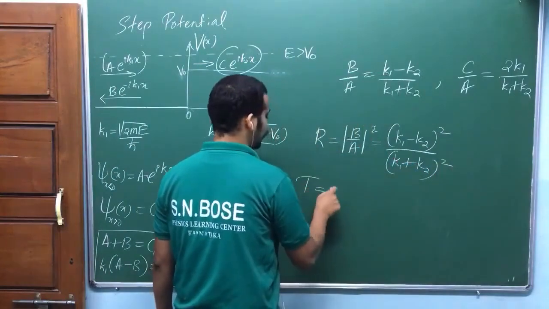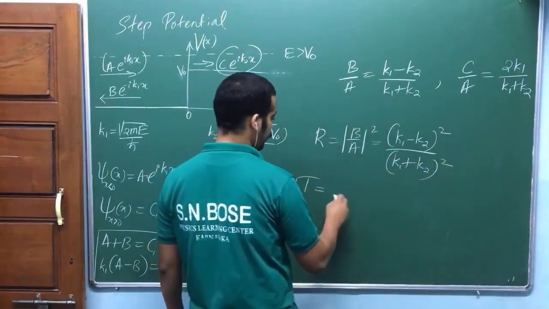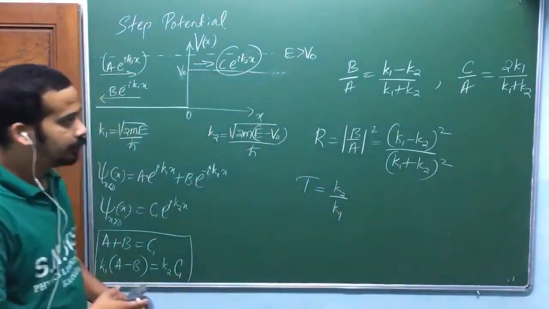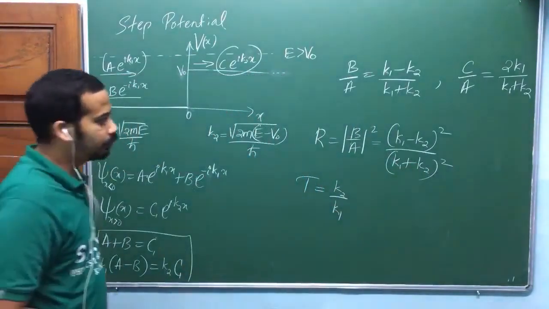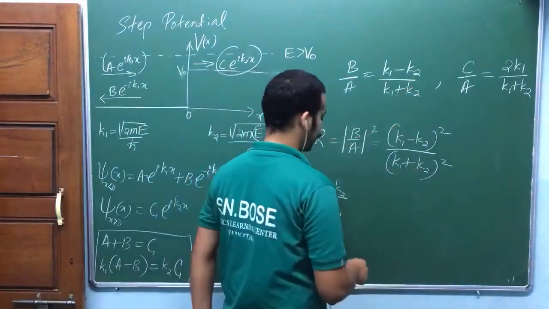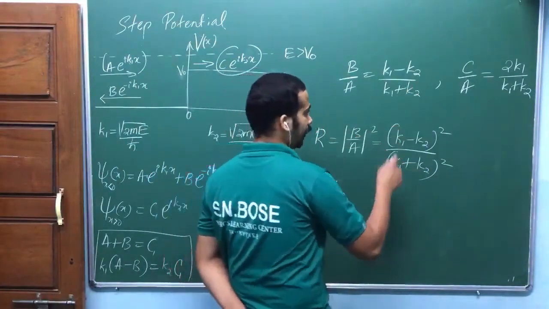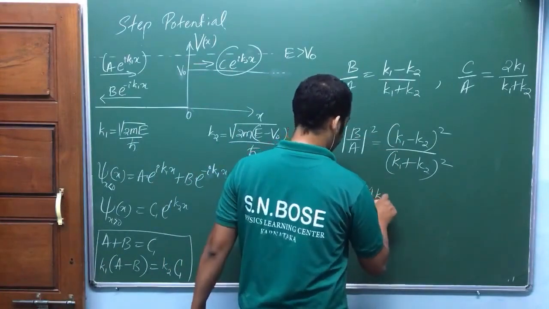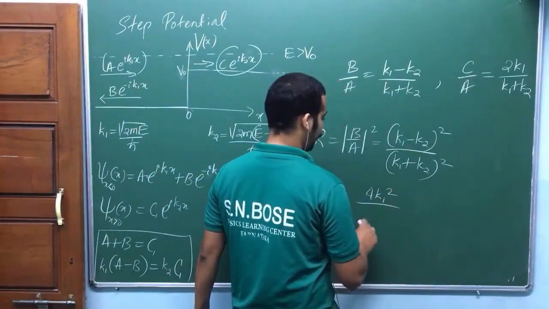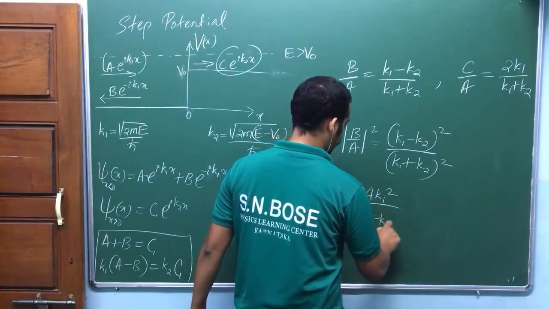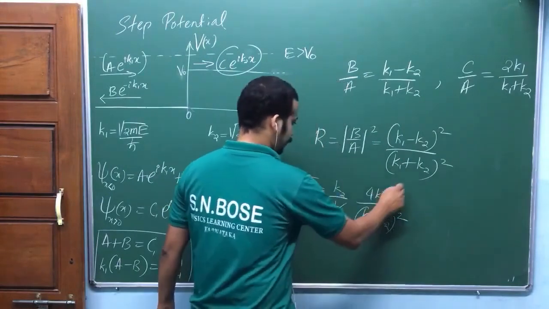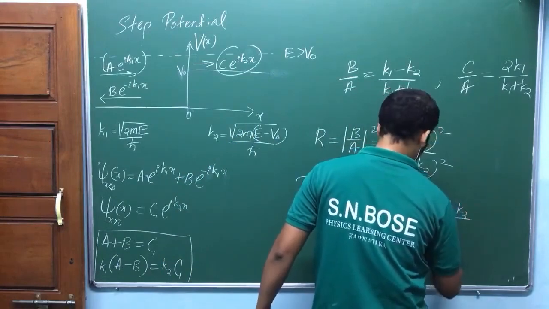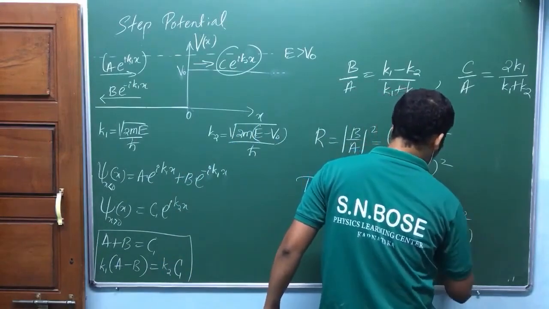So for the transmission coefficient, you should be careful here. What is this one? I think K2 by K1 will come. Am I right? K2 by K1 into mod C by A the whole square. Check that out. So that is 4 K1 square divided by K1 plus K2 the whole square. One of the K1 got cancelled. 4 K1 K2 divided by K1 plus K2 the whole square.